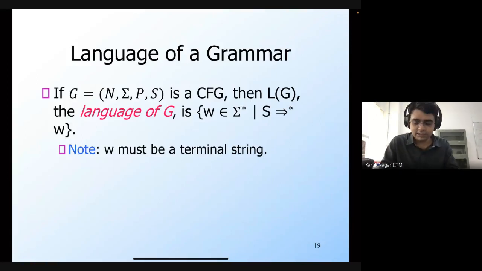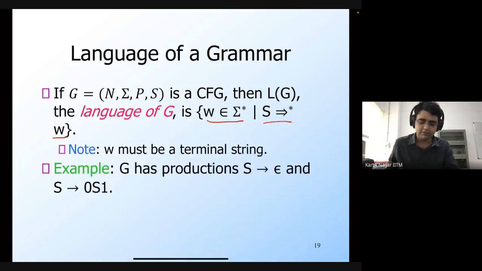Okay. So if this is a context-free grammar, then the language of this context-free grammar is given by the set of all words in Sigma star which you can derive from S. So if S generates W, if you can derive W from S using any number of steps, where W doesn't contain any non-terminal, so W is in Sigma star, which means that all of the symbols in W are present in Sigma. So it's a terminal string. Then this W will be present in the language of G. In fact, the language of G is exactly the set of strings which you can derive from the start symbol S.